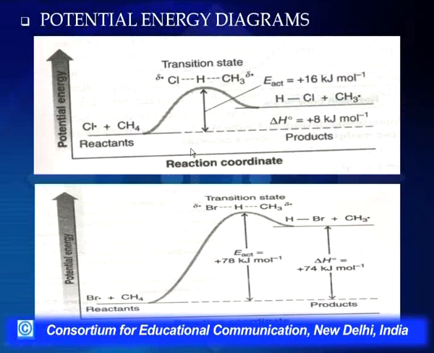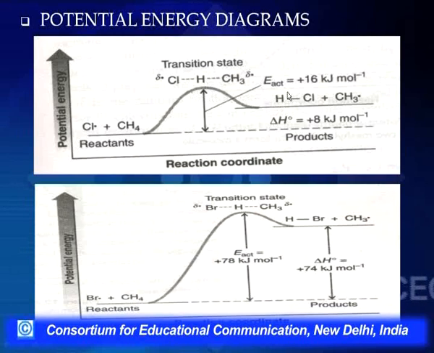In such a case also, the energy of activation is going to be higher than the heat of reaction. If we look into these potential energy diagrams, the energy difference between the reactants and the transition state is the energy of activation.